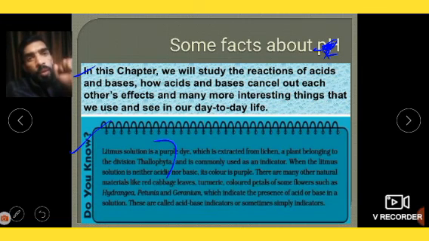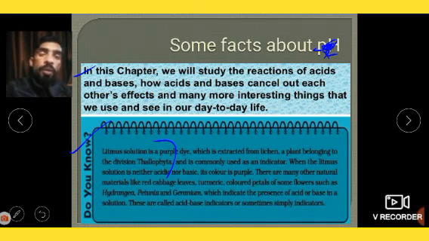Here I want to ask one question, dear students. You have to give me the answer after watching this video through my WhatsApp. Suppose you are wearing a white shirt, and while eating food, some food falls on that white shirt.